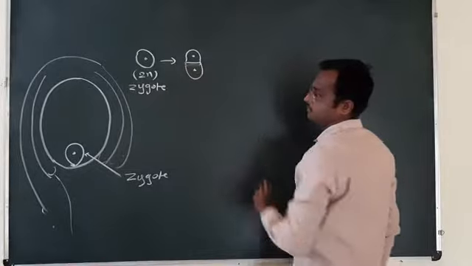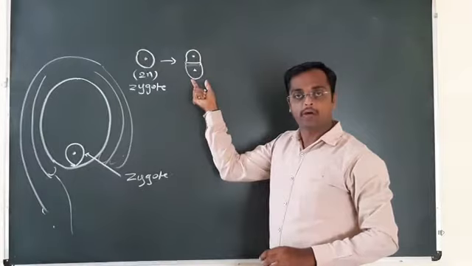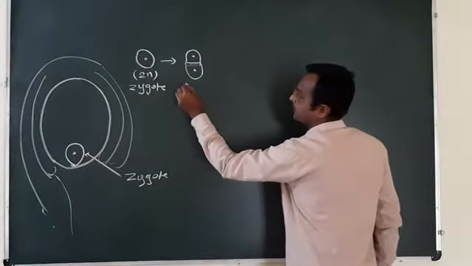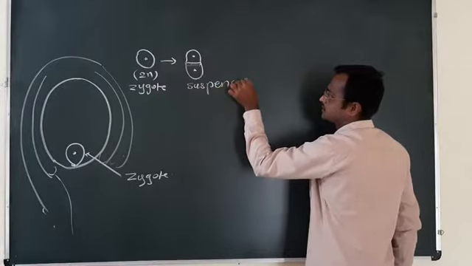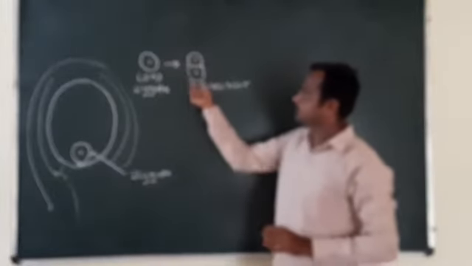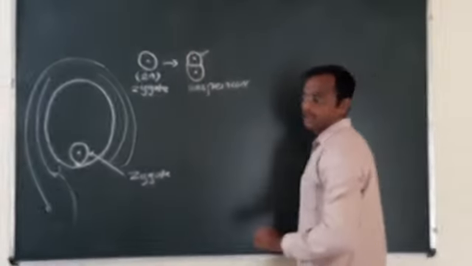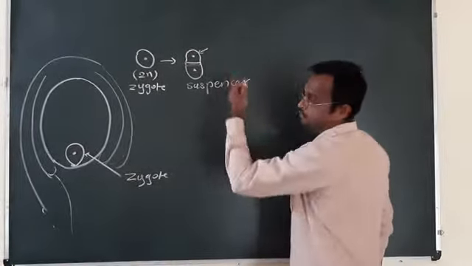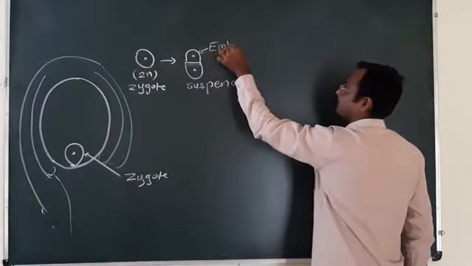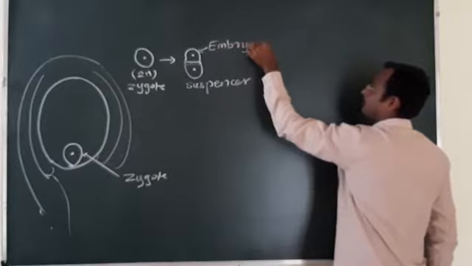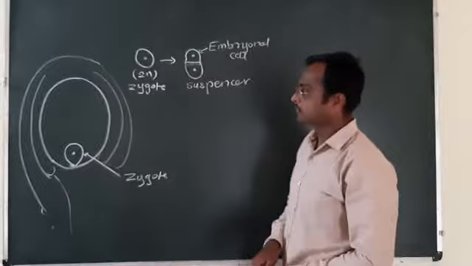The lower micropylar cell, the cell towards the micropylar end, is called the basal or suspensor cell, and the upper cell towards the chalaza end is called the embryonal cell. Understood?